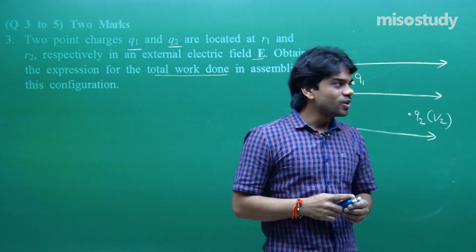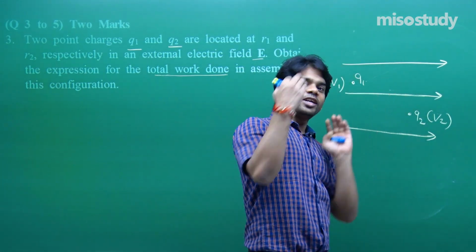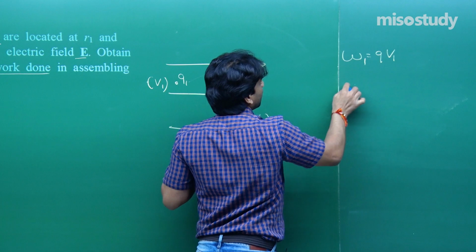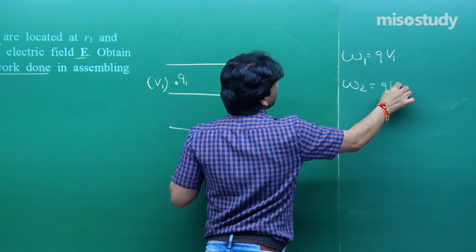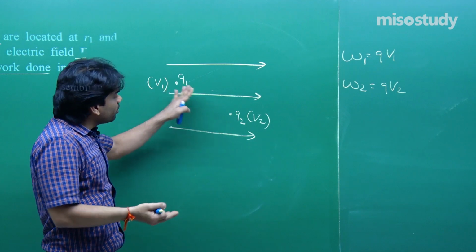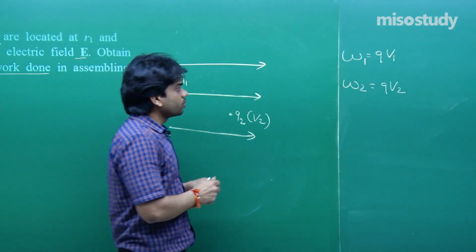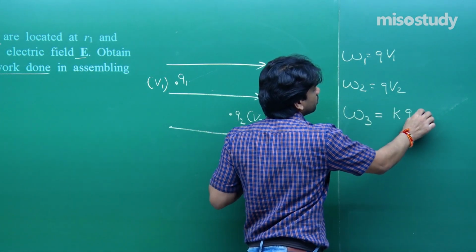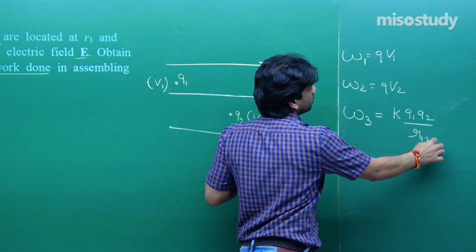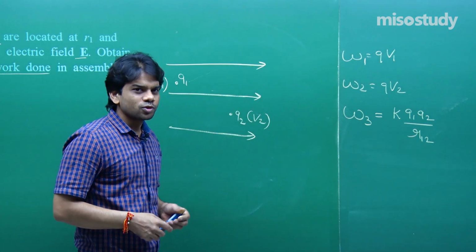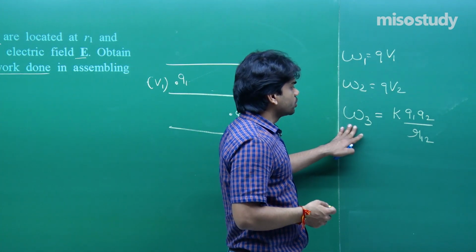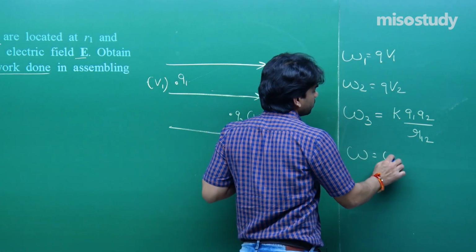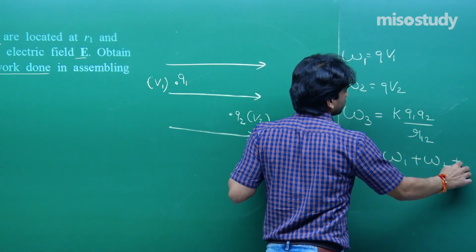Now understand, when I bring this charge Q1 from infinity to this potential V1, the work done will be Q1V1, and work done in bringing the second charge will be Q2V2, and since there will be potential energy associated between these two also, there will be a third work done due to the potential energy, so that will be K Q1 Q2 over the separation between the two, R12. I have used the concept that the change in potential energy is equal to work done by external agent. So net work done will be the sum of the 3.